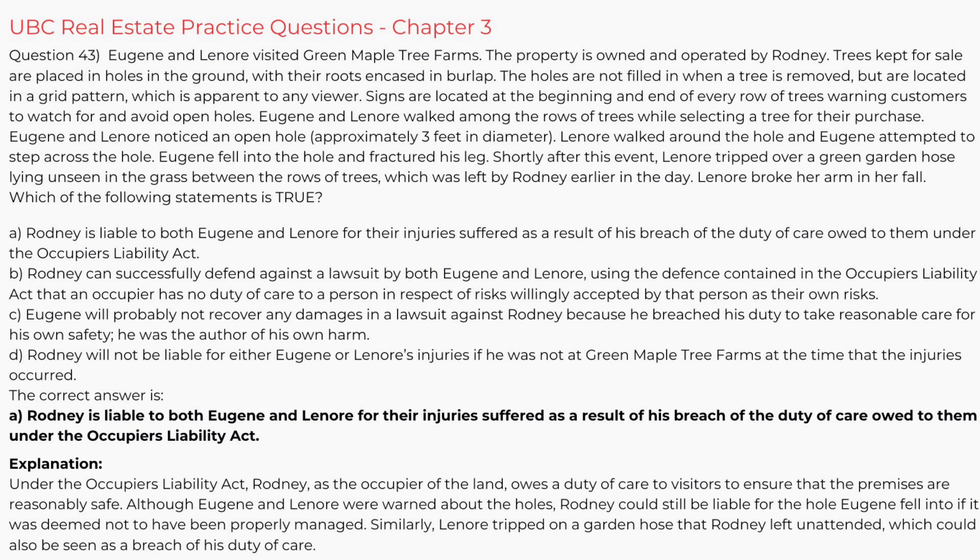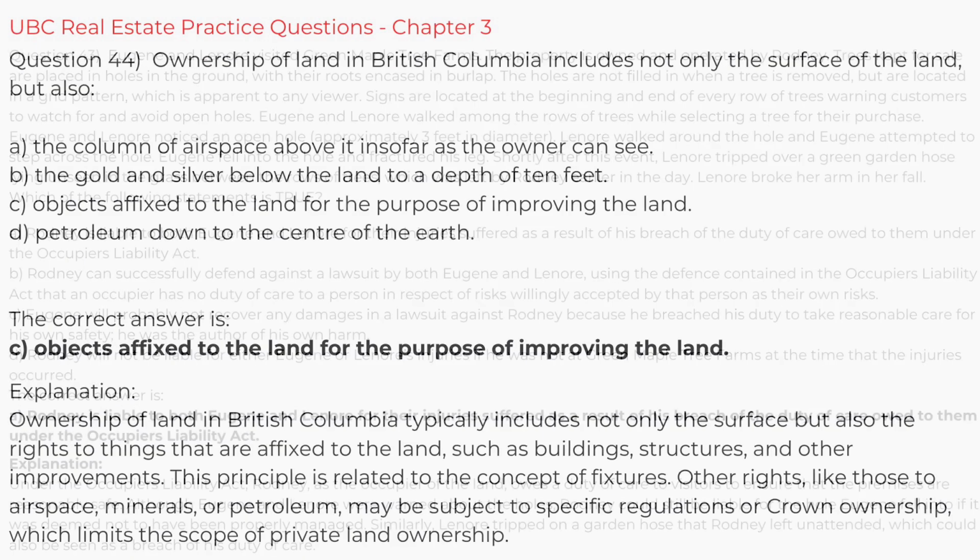The correct answer is A. Rodney is liable to both Eugene and Lenore for their injuries suffered as a result of his breach of the duty of care owed to them under the Occupiers' Liability Act. Explanation. Under the Occupiers' Liability Act, Rodney, as the occupier of the land, owes a duty of care to visitors to ensure that the premises are reasonably safe. Although Eugene and Lenore were warned about the holes, Rodney could still be liable for the hole Eugene fell into if it was deemed not to have been properly managed. Similarly, Lenore tripped on a garden hose that Rodney left unattended, which could also be seen as a breach of his duty of care.